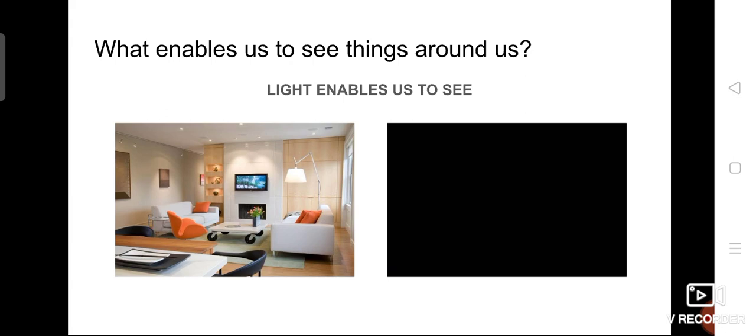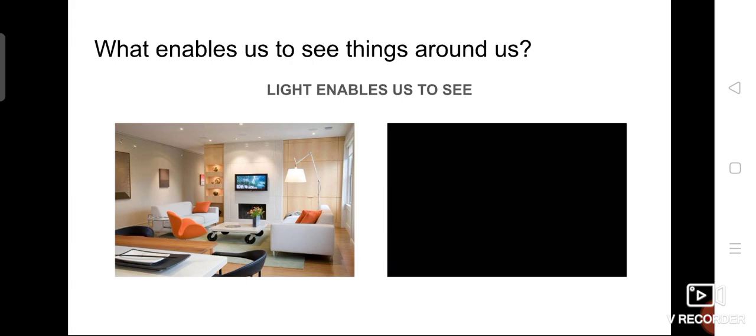But the moment the light is turned on, you are able to see chairs, tables, clocks, television in your home very easily. So, to view the object, light is necessary, isn't it? Light is something that enables us to see things around us.